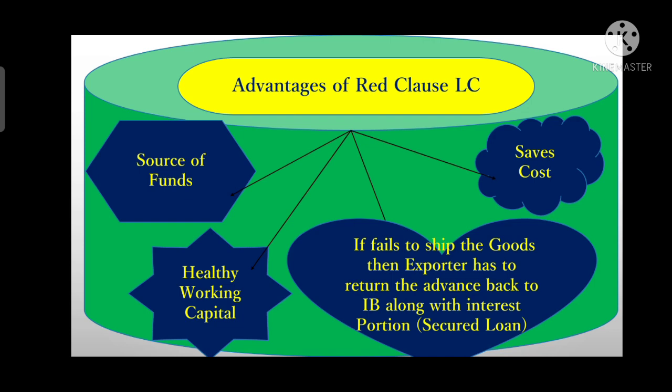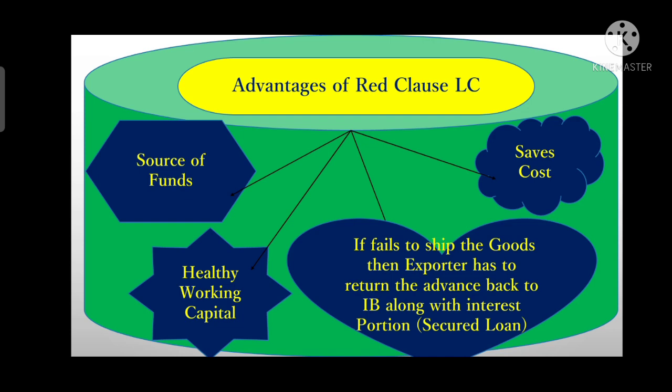So we can say there is a balance of funds: not too much fund is required, and the fund is not less in the account. So for the exporter it provides a healthy working capital, because whenever the exporter needs funds for carrying out pre-shipment activity, it can utilize those.